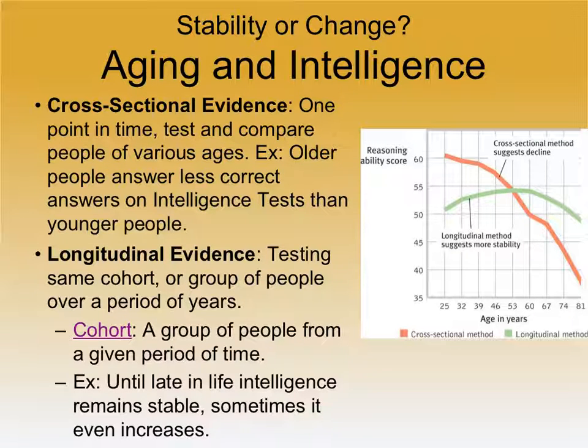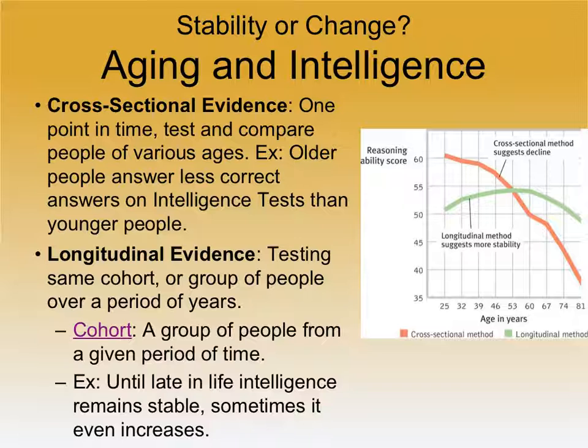In order to test this, we have to introduce two new important types of research studies: cross-sectional and longitudinal. A cross-sectional study is one that takes place at a given point in time. Let's say I'm a researcher, it is 2017, I want this study to be all done within 1 year, so I'm going to do random sampling, right? I'll take a random sampled group of 5-year-olds. I'll take 10-year-olds. I'll take 15-year-olds, 20-year-olds, 40-year-olds, and 50-year-olds.